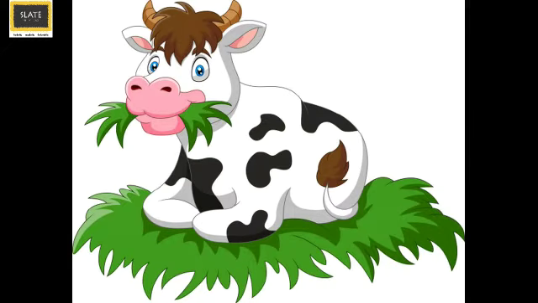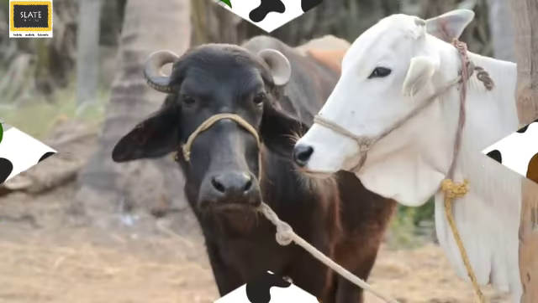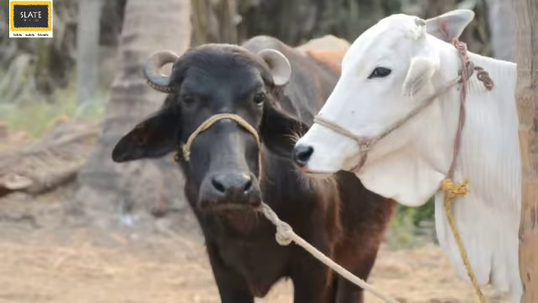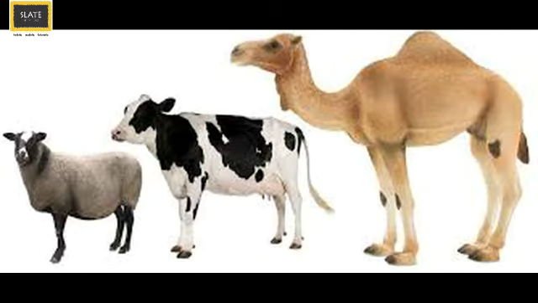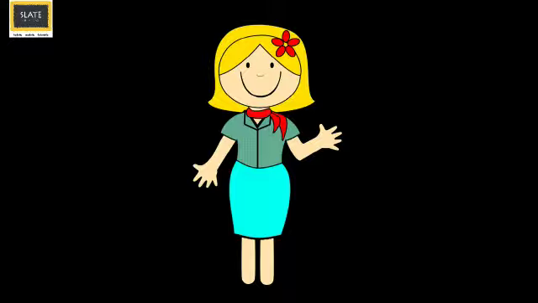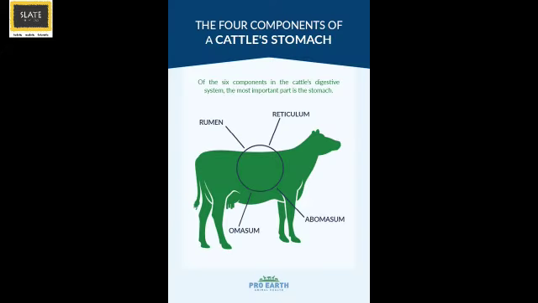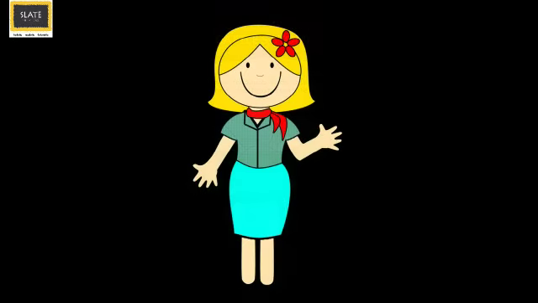So, Slaters, you all must have observed cows sitting in a field and continuously chewing something while at rest, isn't it? Cows, buffaloes, camels, and sheep are some examples of animals that chew their cud. These animals have a 4-compartment stomach. Each compartment does a different job and has a different size.